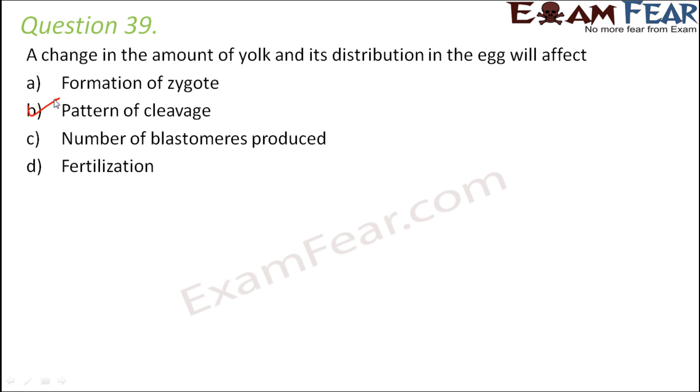For example, for eggs with less yolk, cleavages are generally equal, or complete cleavage takes place, and the resulting blastomeres are also of similar or equal sizes. So equal holoblastic cleavage takes place in those types of eggs. But if the egg yolk is localized, present only at a certain region, often the cleavages are unequal. If there is too much yolk present in the egg, it is often partial cleavage, that is, complete cleavage cannot take place.